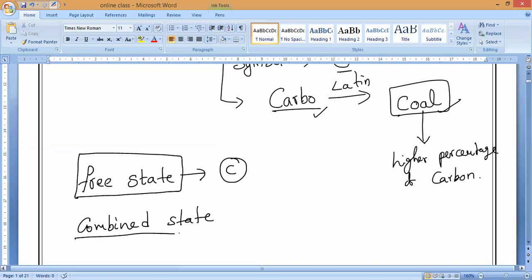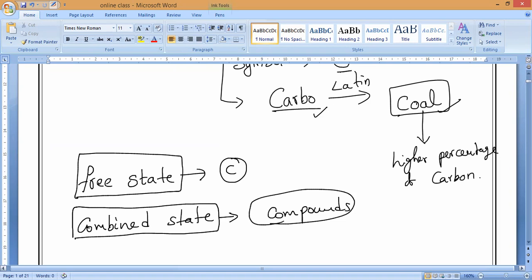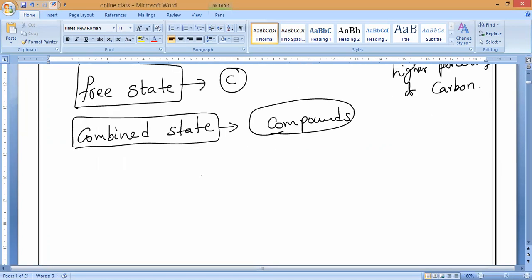But if you take combined state, in the sense that it is in the form of compounds. It is in the form of what, guys? It is in the form of compounds, meaning combined with other elements. That is what we can say is the combined state. Now, free state, in the sense of not gas. Somebody is saying gas. No, it is purely solid. Okay. Free state. It is a solid non-metal. Please remember, all of you.